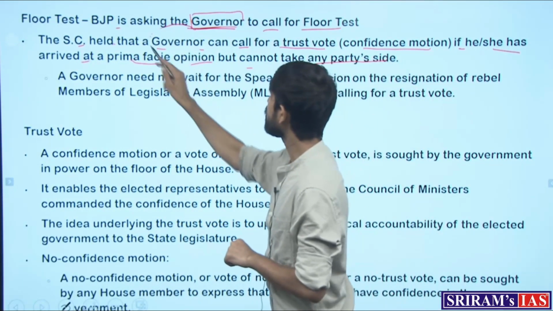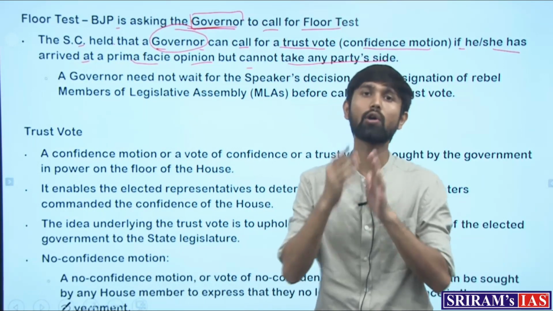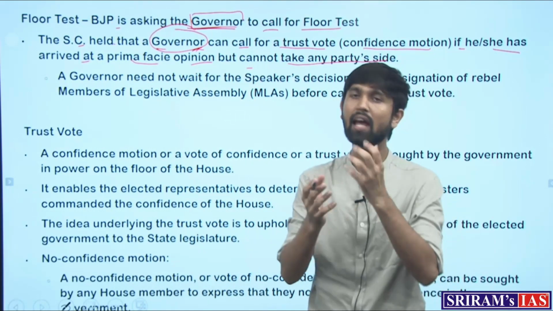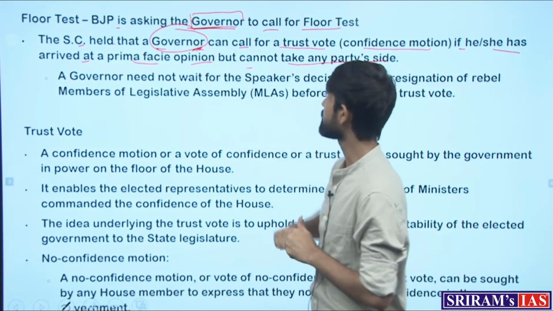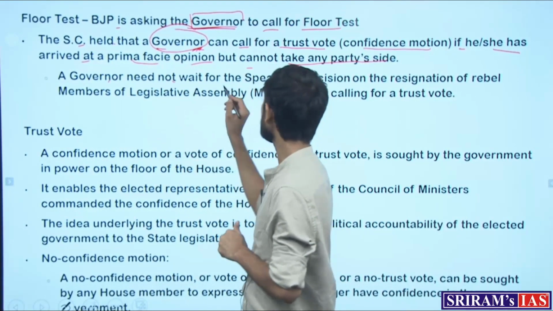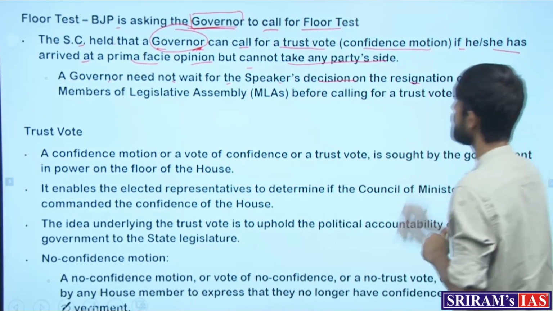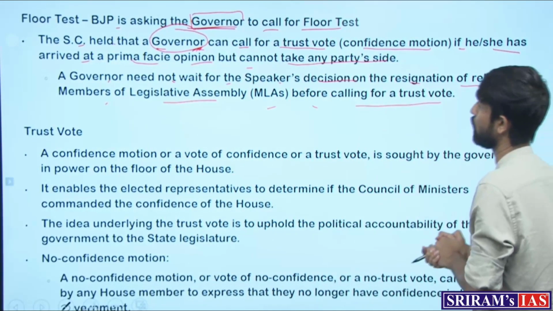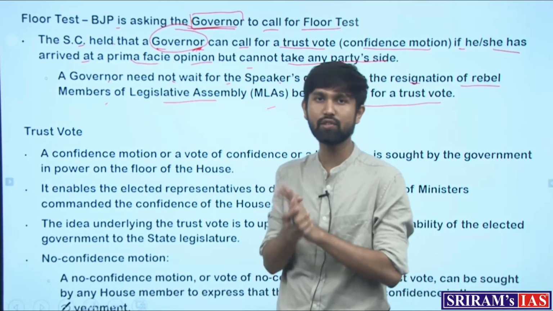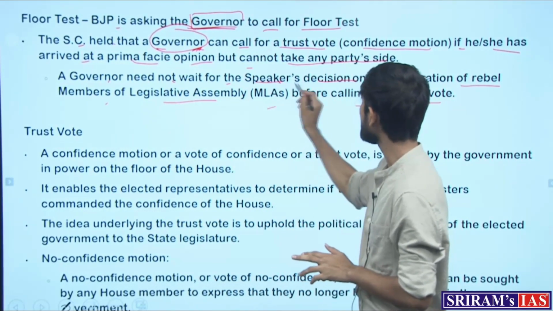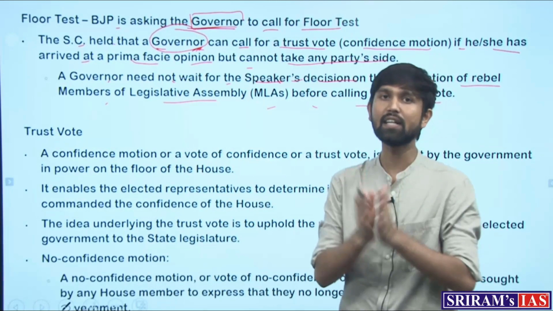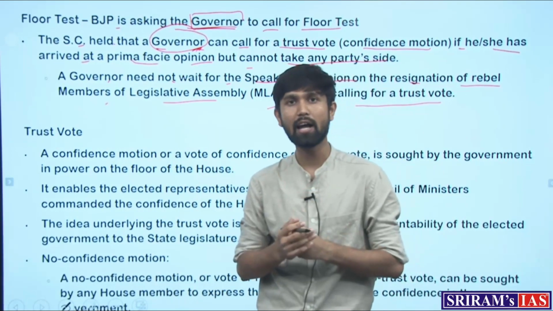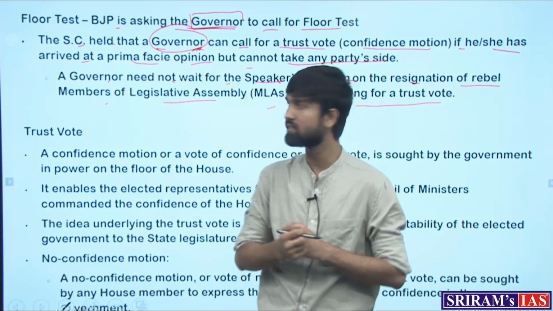So the right to call for a floor test or a trust vote or a confidence motion belongs with the governor, and he can apply his discretion in calling for the trust vote. And the governor need not wait for the speaker's decision on the resignation of rebel MLAs of the Legislative Assembly before calling for a trust vote. So as I said, the governor has the discretion for calling for a trust vote, and need not wait for the speaker's decision. In the anti-defection law, the one who takes decisions on the disqualification of these rebel MLAs is the speaker.